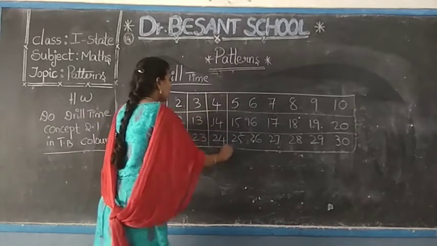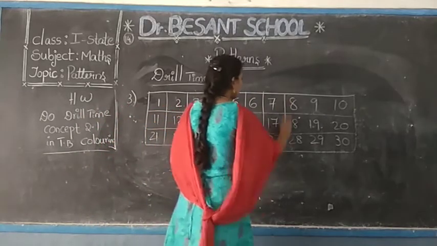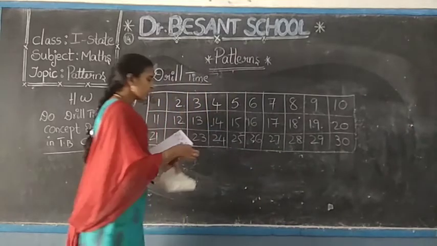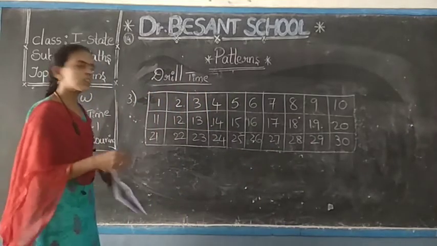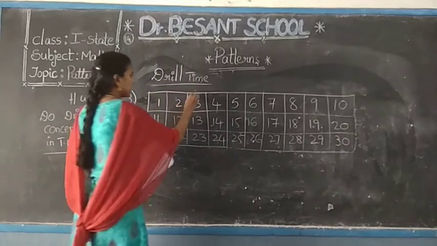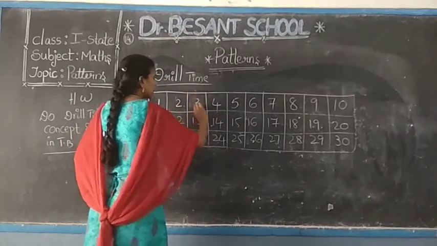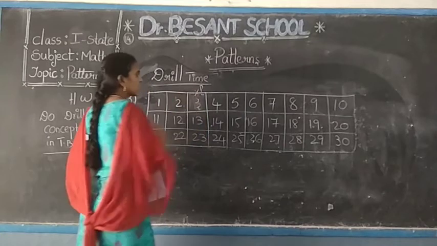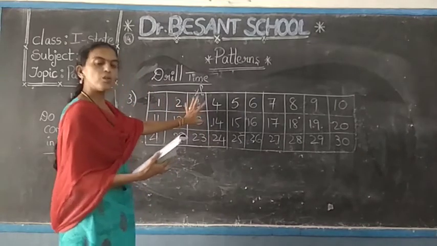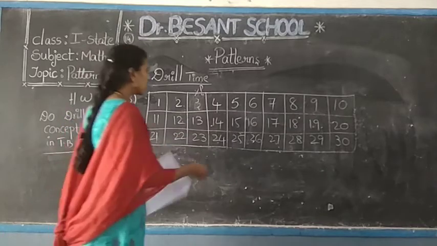See, the numbers given start from 1 to 30. In that, the first two shapes he left without coloring, so he has not applied any color. For number 3, he applied the pink color. That means, leaving two numbers, he applies the color like this.